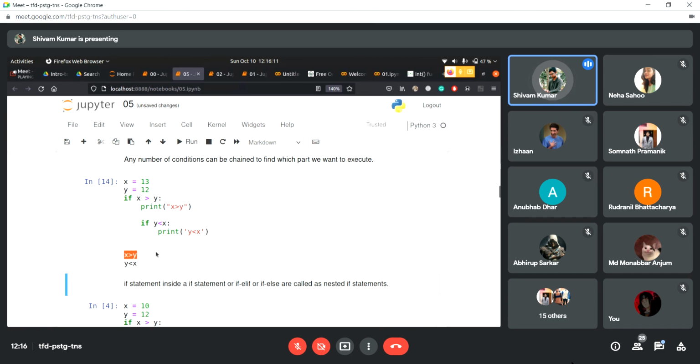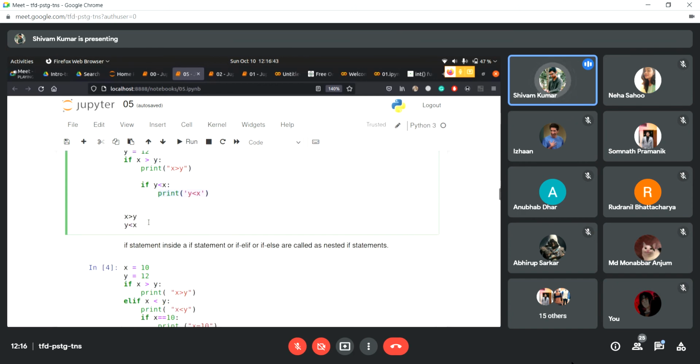It's printing both the statements because x is greater than y and y is less than x. Both are true. When it encounters x greater than y, it checks that, and that's true, so it comes inside and finds print, so it prints this. After this, we have another if statement inside the original if statement, y less than x, and that is true. 12 is less than 13, so it prints again that y is less than x. This is just a small example of how you can use an if inside an if.